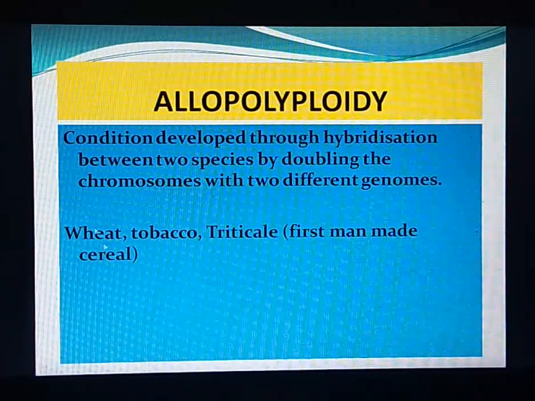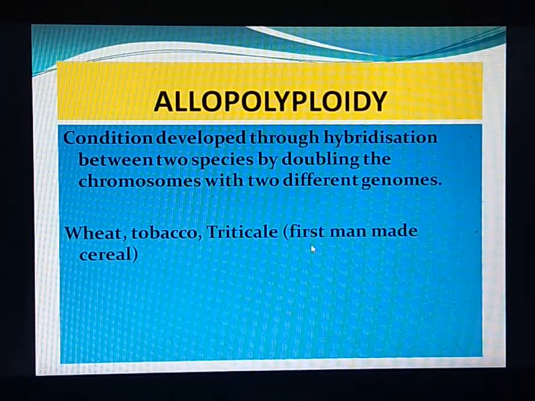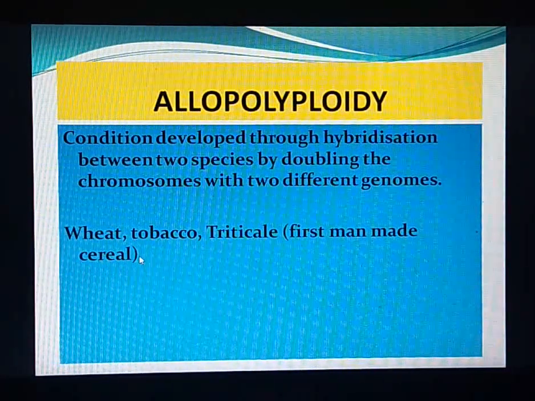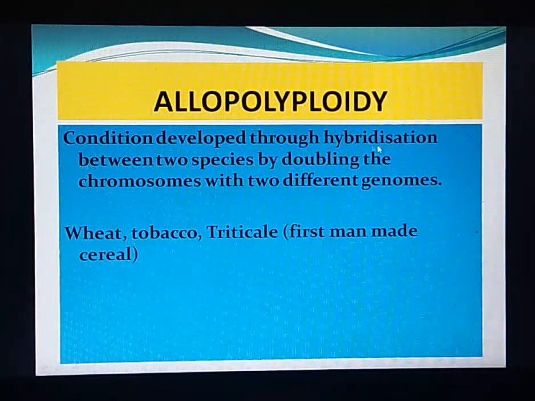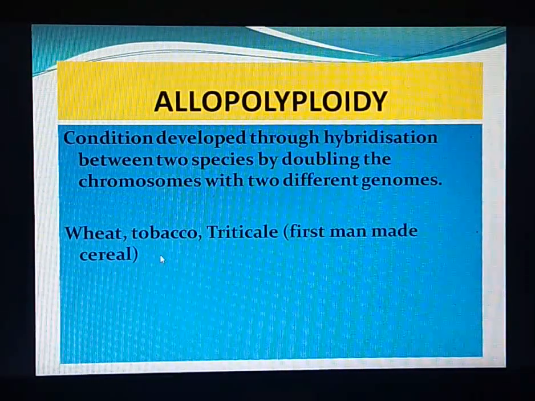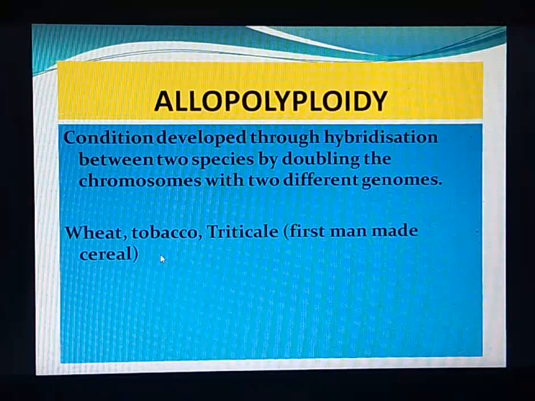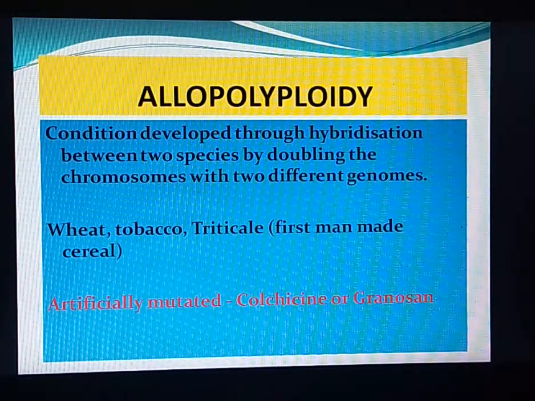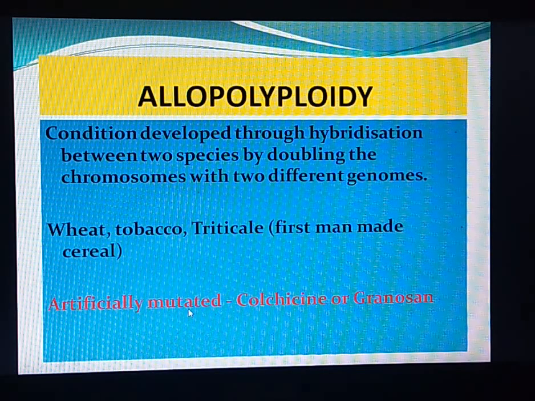Examples are wheat, tobacco, triticale, which is the first man-made cereal which was developed after hybridizing the wheat as well as rye plants. Mutation can be artificially induced by the application of colchicine or granosine.